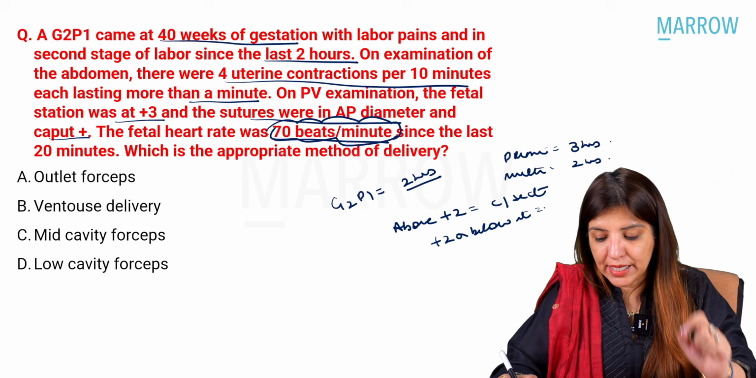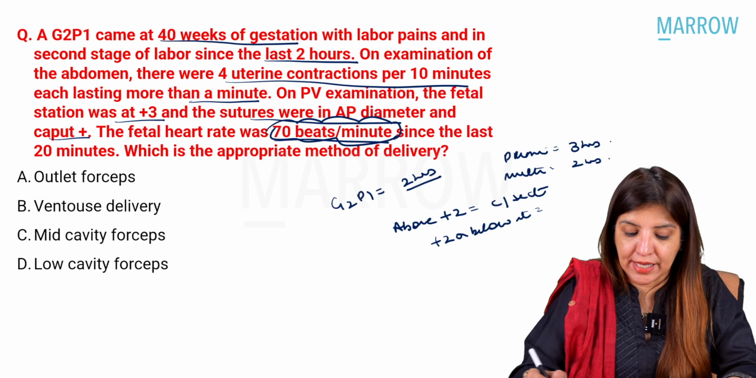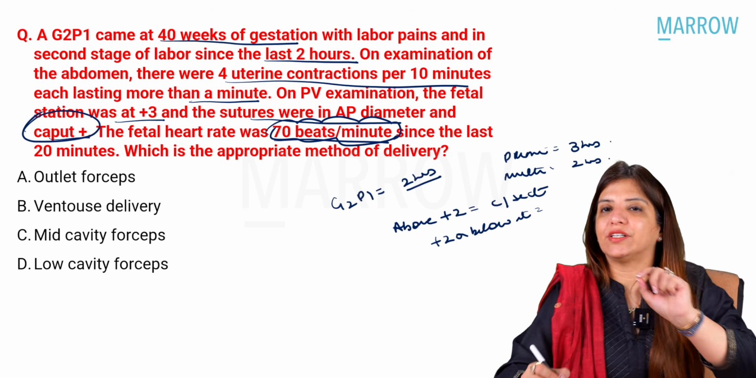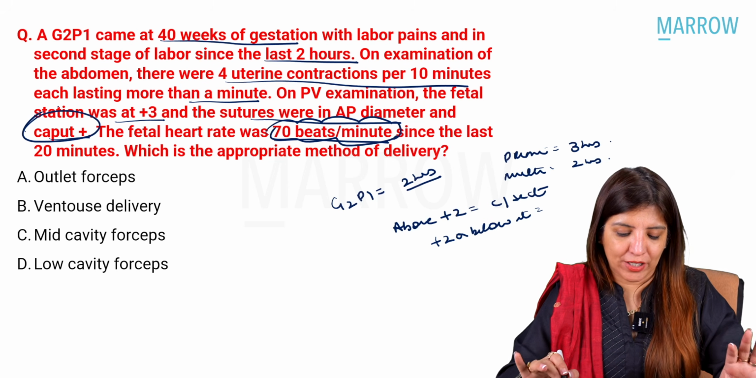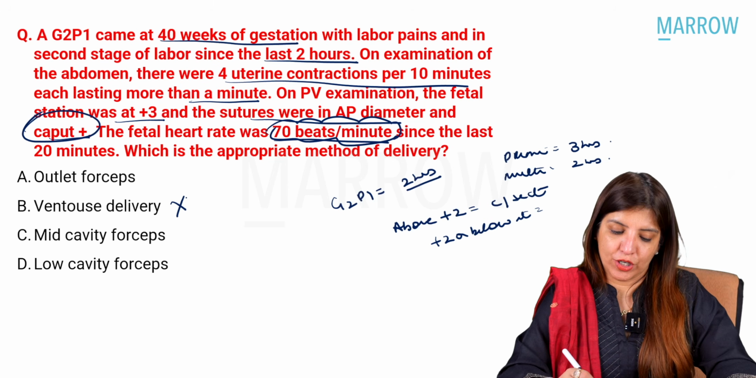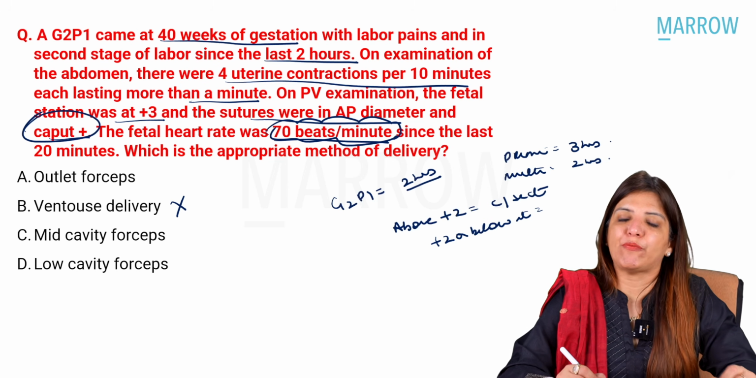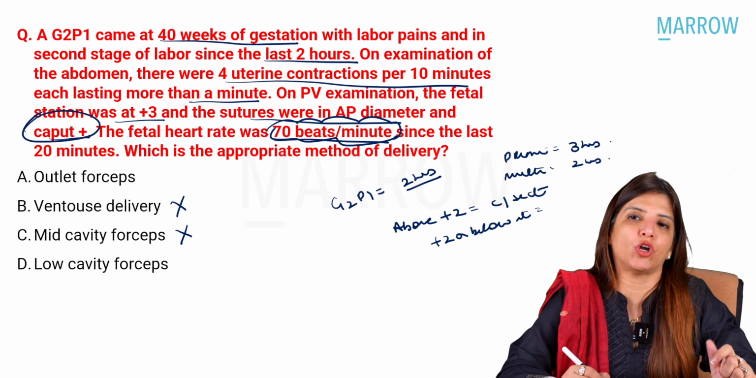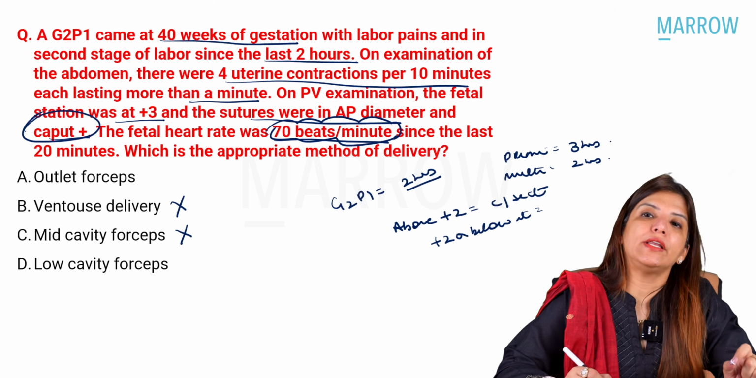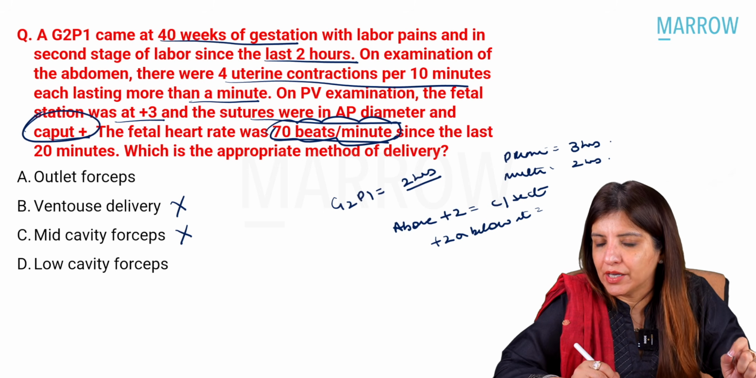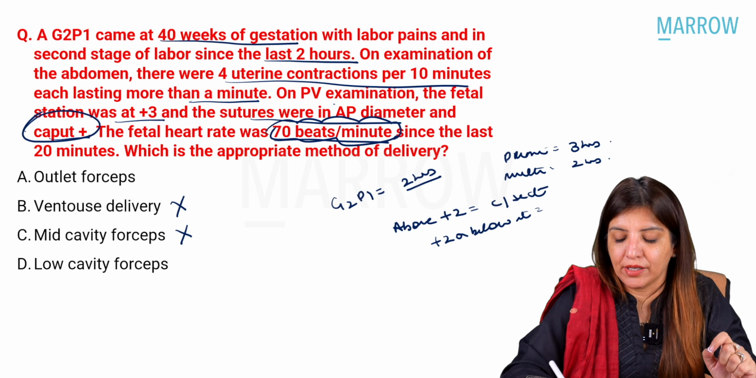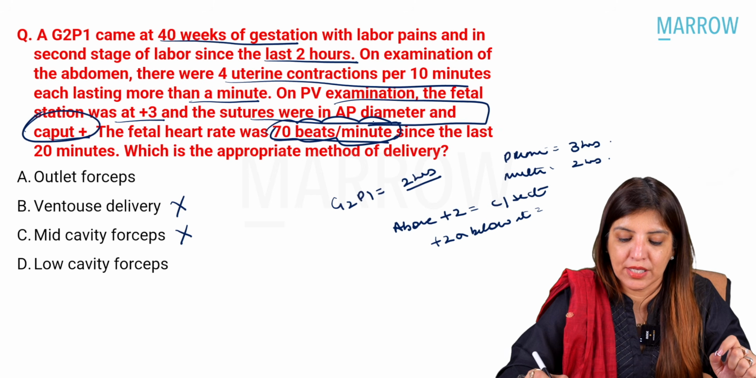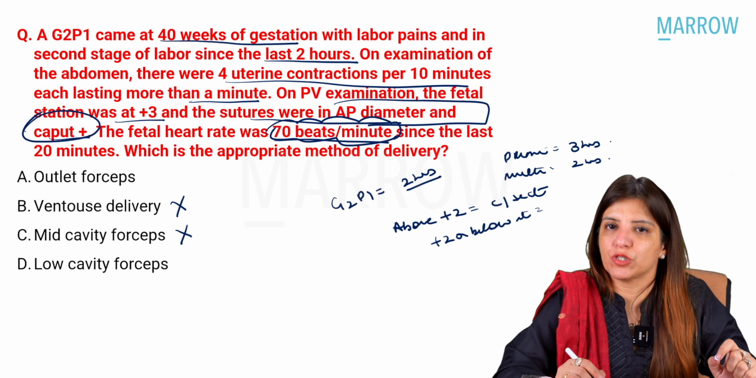Better is forceps. In this case, because the question is saying that a caput was present, I am definitely not going to use vacuum. I am going to use forceps. Now, in forceps, the types we are using these days are either outlet forceps or low cavity forceps. Earlier, when I gave my recall, I did not see that the sutures in AP diameter was mentioned.